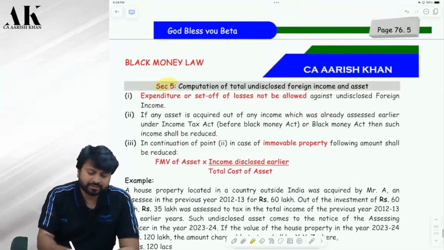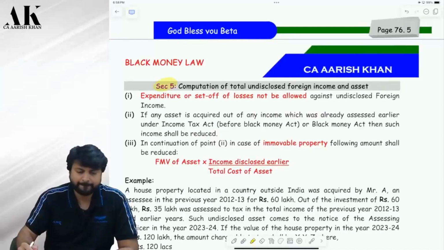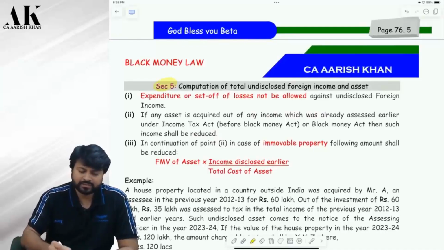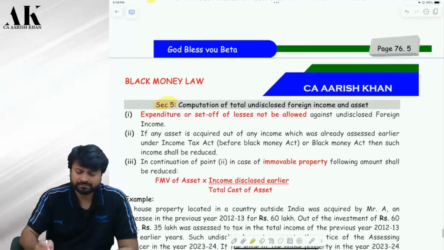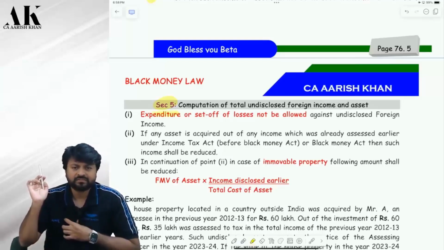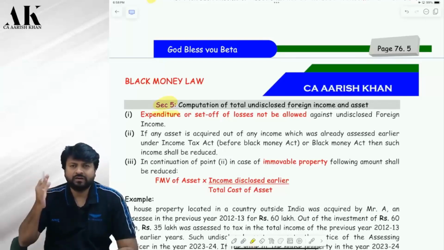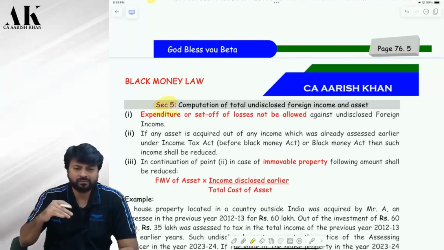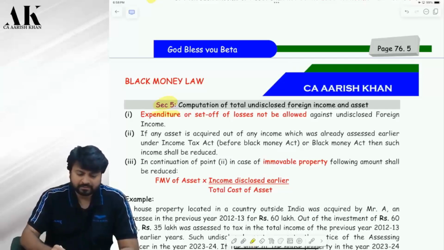See, section 5 tells us the computation of total undisclosed foreign income and asset. First of all, I am talking about undisclosed foreign income. Asset I have already told you yesterday. Asset has 8 categories, and how to value asset we have seen yesterday. Now today we are going to learn how to compute income. Correct? Yes, sir. Expenditure and set off of loss are not allowed against undisclosed foreign income. Check.